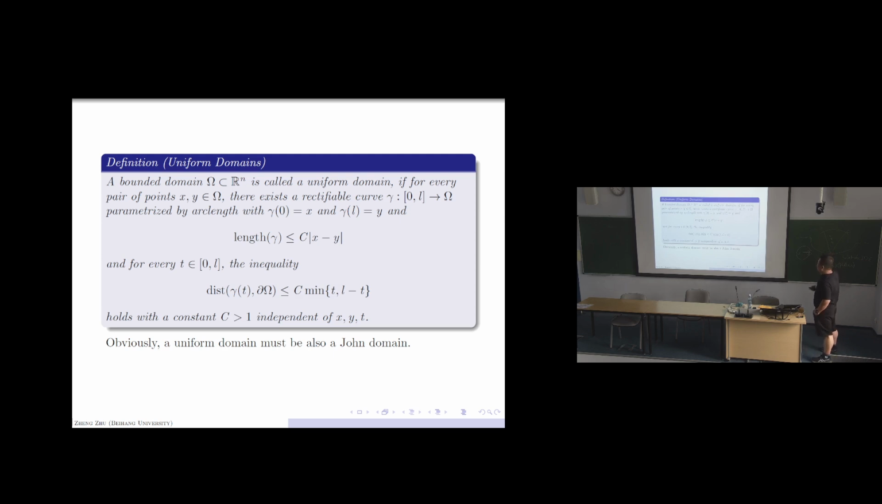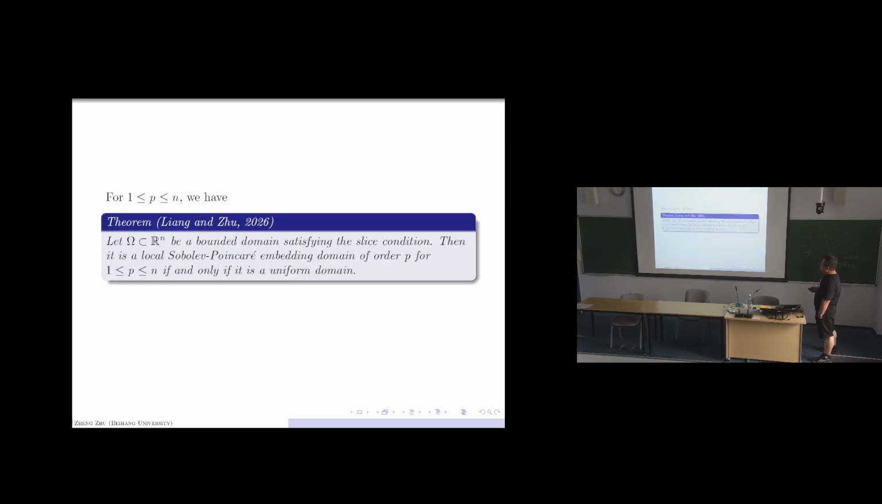The typical example is here. Okay, and for P less than or equal to n, larger than or equal to 1, what we have is that omega is a bounded domain and satisfies the measure density condition. Then it is a local Sobolev-Poincare embedding domain for all P if and only if it is a uniform domain. And the essential observation here, with chalk,